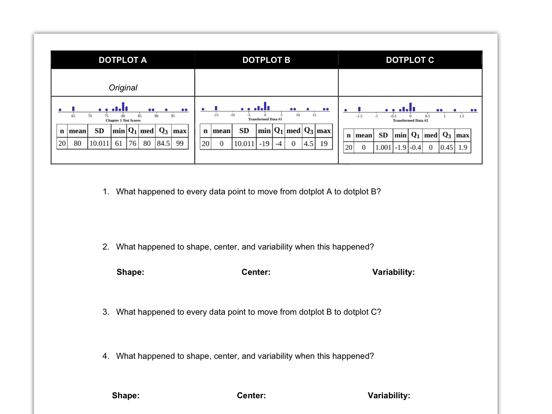Can you be more specific on how it changed? It went from 80 to 0, so what did they do to it? Oh, the scale changed. It shifted the scale, like from 65 to negative 15, and 95 to 15. So what did they do to every value? Subtracted 80.